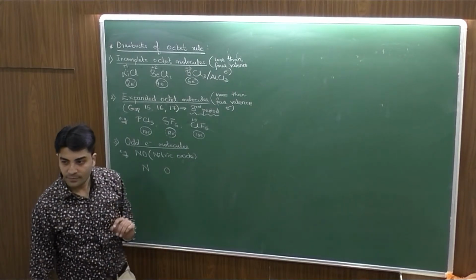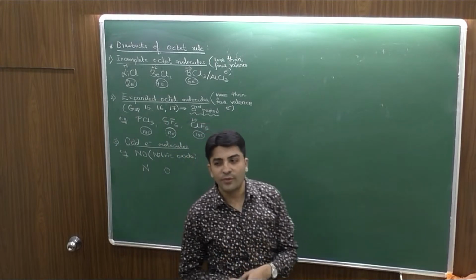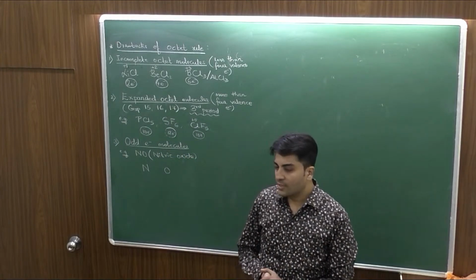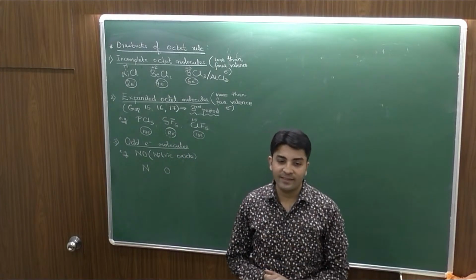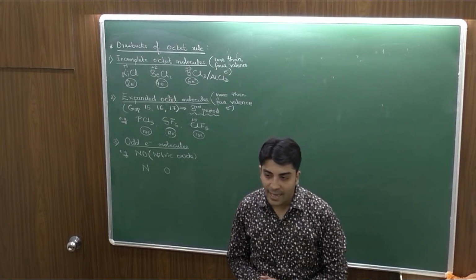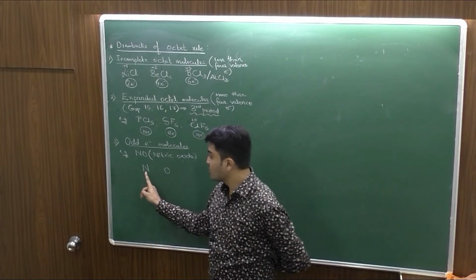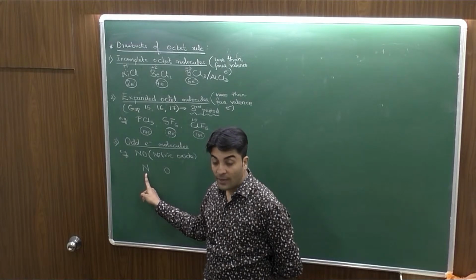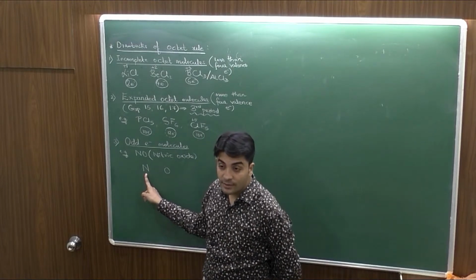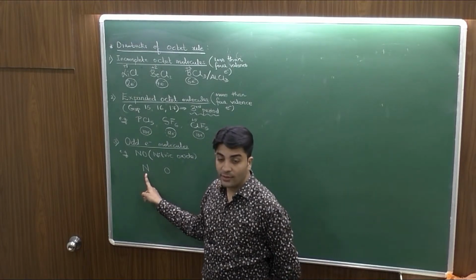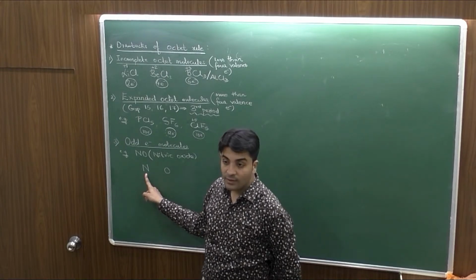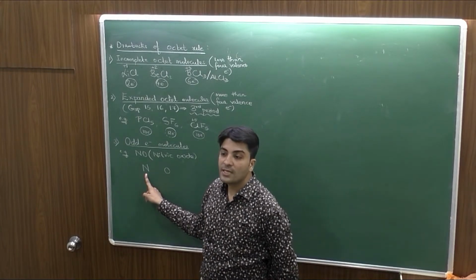ठीक है? So we have talked about Lewis structure, and in Lewis structure we see the valence electrons present for the atom. How many valence electrons does nitrogen have? 5. How many required? 3. So we say nitrogen is trivalent with 2 electrons remaining unshared.